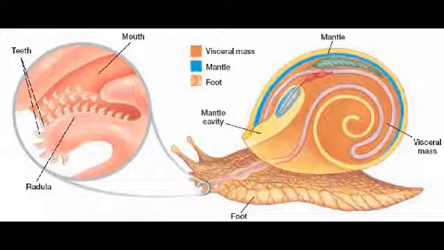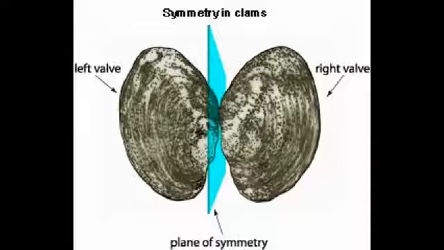The mantle is a fold of skin that surrounds the body organs. The mantle acts like a gland because it's capable of secretion. These secretions harden to help form the shells of mollusks, and they have a bilateral symmetry.